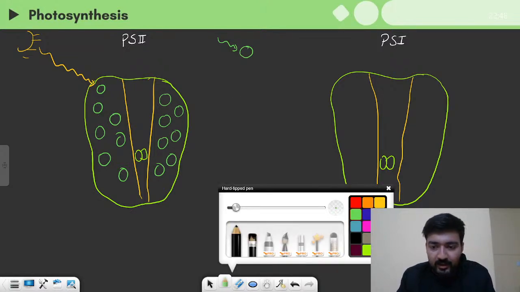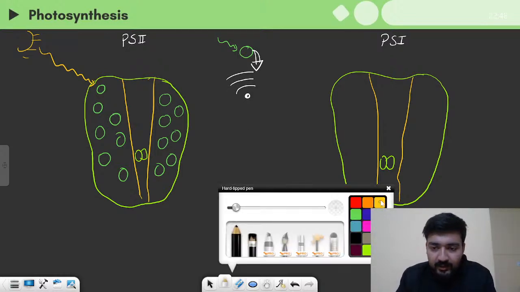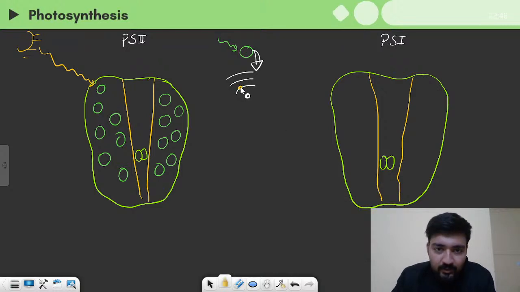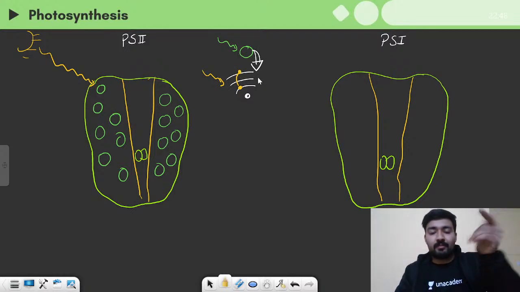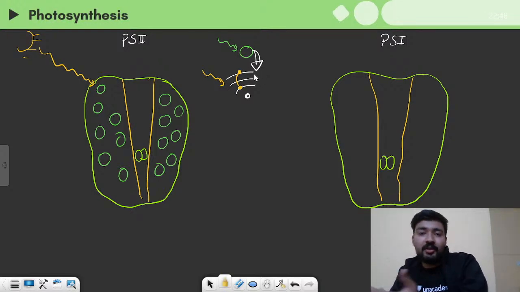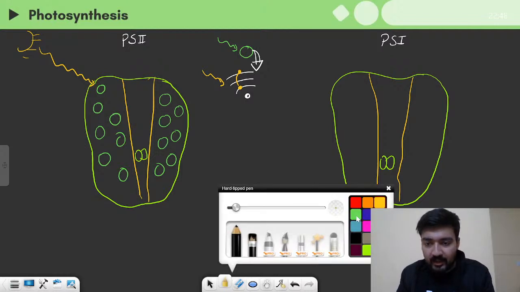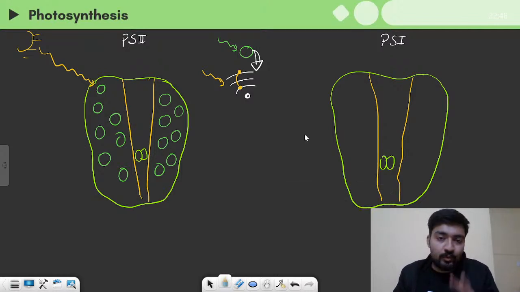Let us zoom in on this pigment and go to the atomic level, right? If we go to the atomic level, this is the nucleus, and these are the orbitals. So when an electron gets excited by light energy, let's say this is the electron, it moves up in this excited energy region, right? Because it has absorbed energy. But now it has to give out the energy to become stable again and go down to the more stable region. And in order to do that, it can do two things.